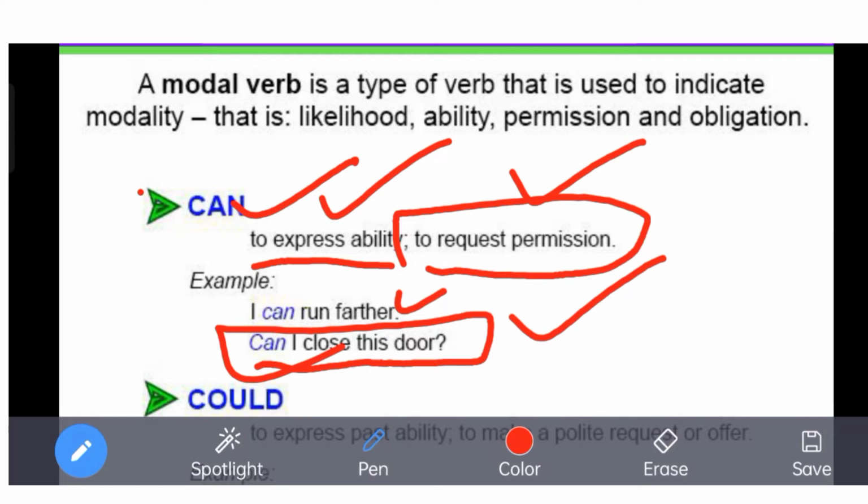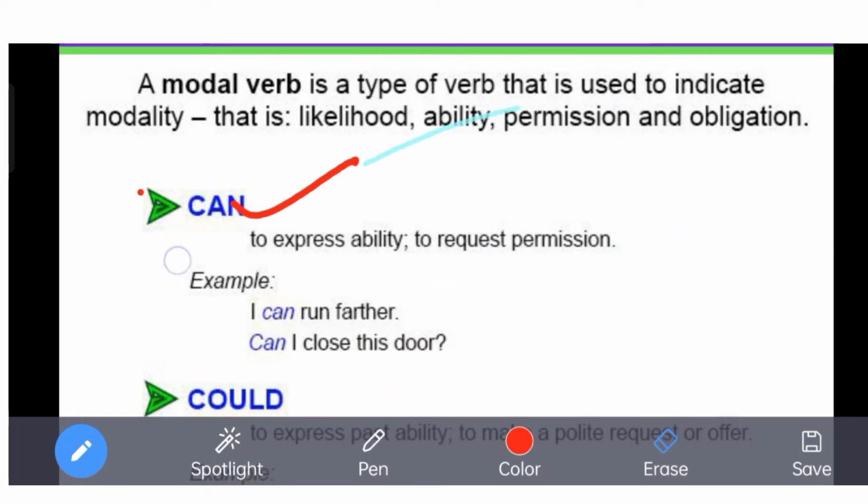Suppose you're asking your friend, can you please give me your pencil? There are different ways of requesting, but can's usage falls into two categories. It can be more than that, but basically what you have to remember is only one thing: ability and permission. These two things are to be kept in mind. Let me erase this.